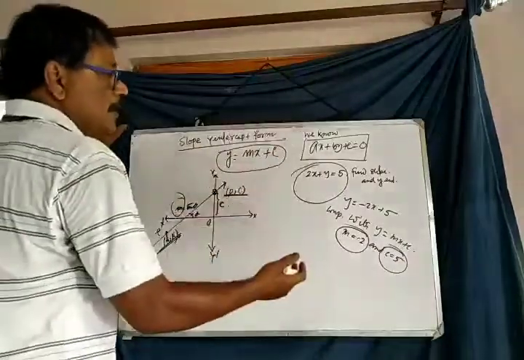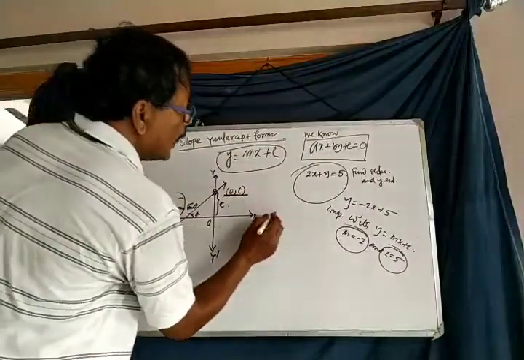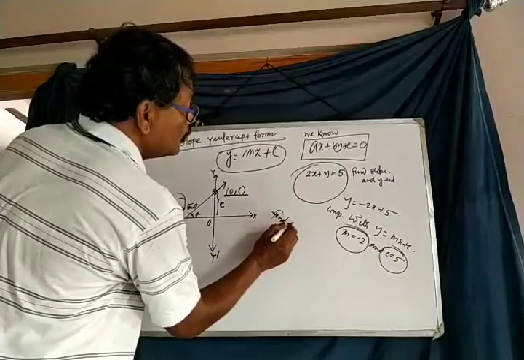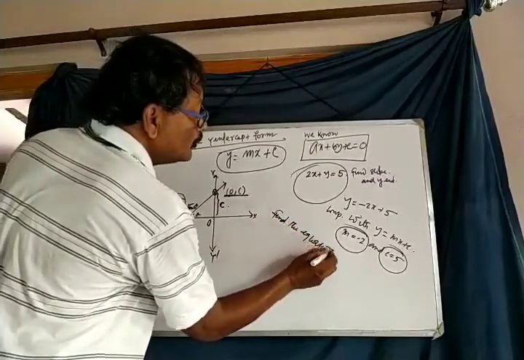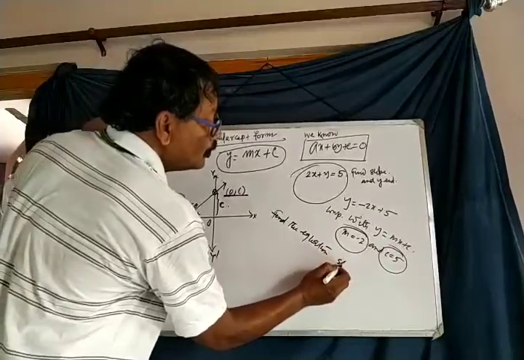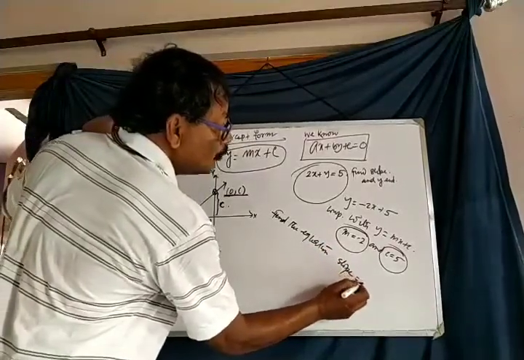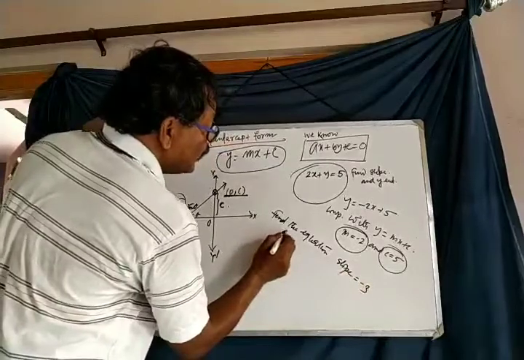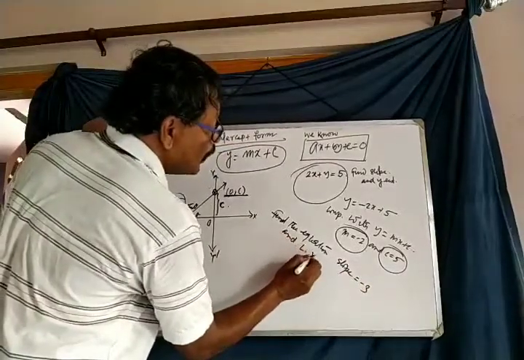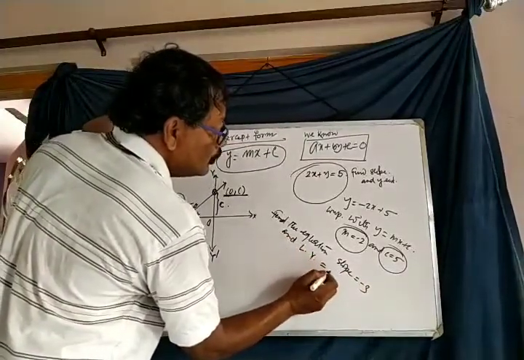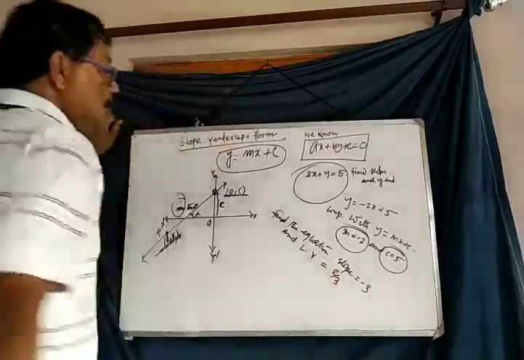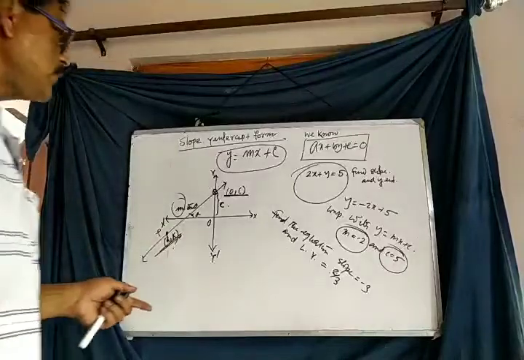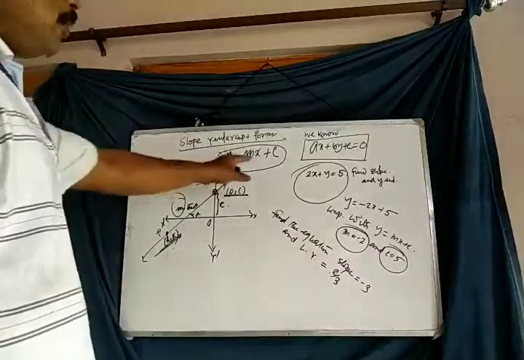And conversely, let's look at another question: find the equation of the straight line whose slope is minus 3 and whose length of y-intercept is 2 by 3. We have to remember this form.